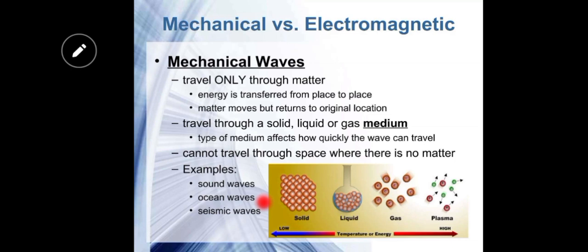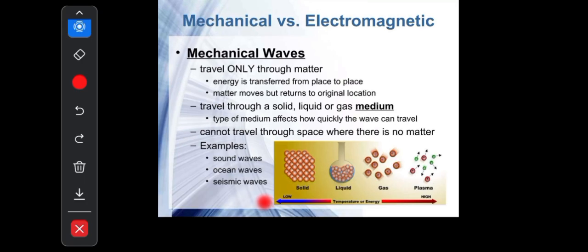And you know that matter exists in three states: solid, liquid, and gas. And plasma is the fourth state of matter, and that is rare. That is basically the ionized form of gas. So if you want to transfer energy in the case of a mechanical wave, you need a medium, and the medium can be solid, liquid, or gas.